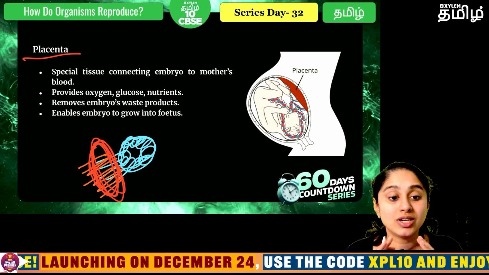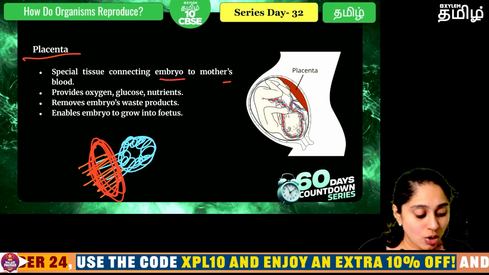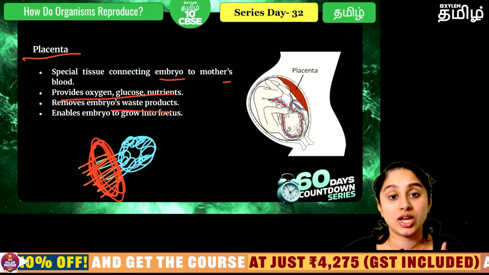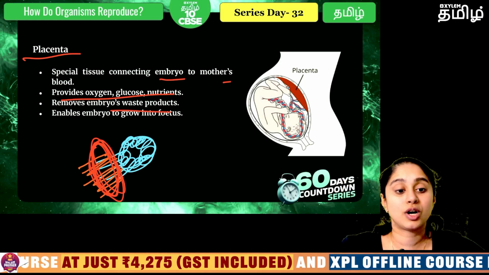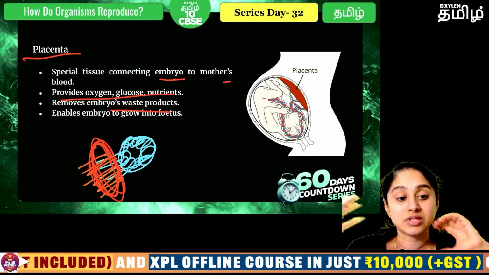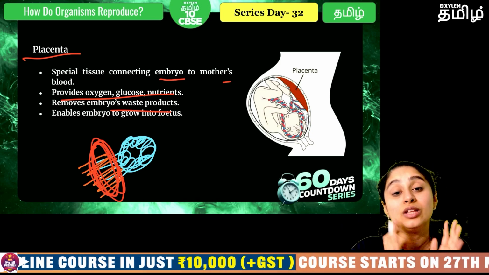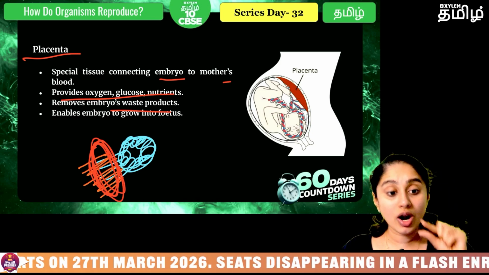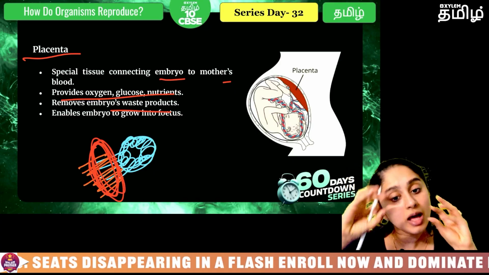It is made of special tissues which will have both the embryo's and the mother's blood, and they help in exchanging oxygen this side, waste products that side. Anything that comes and goes can do so only through the placenta. From there we have the umbilical cord which will connect the baby and the mother.